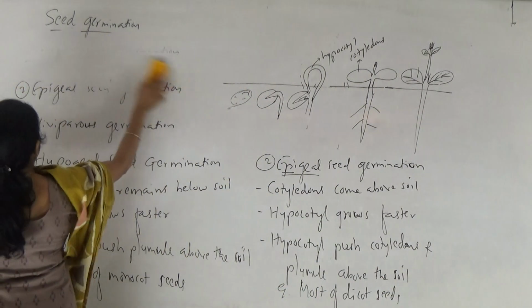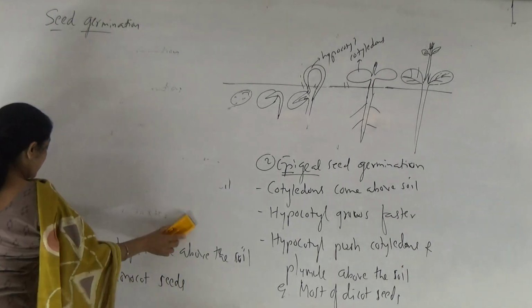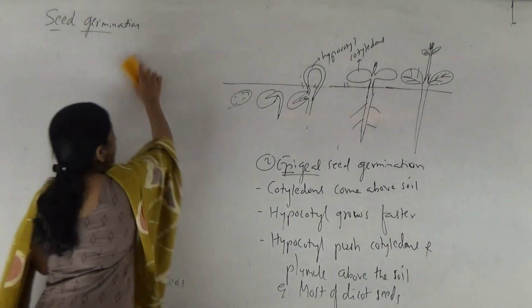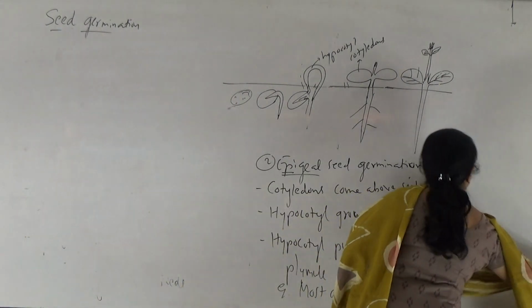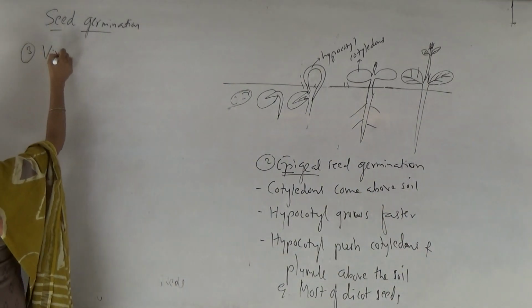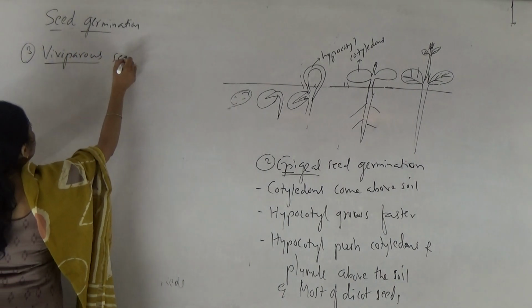Now the third method, that is viviparous germination of seed. So in which plants is this observed? Let's see. So the third method is viviparous seed germination.